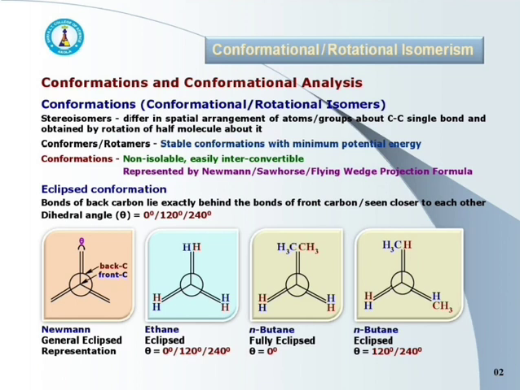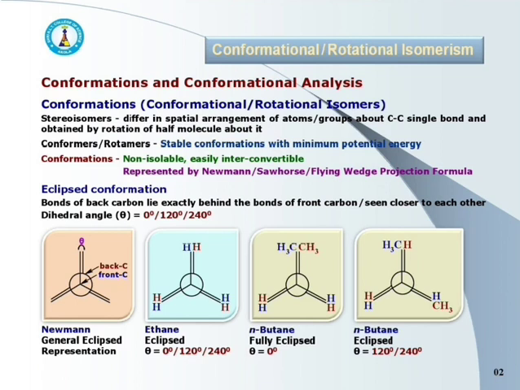Now see the last structure, which is obtained by rotating the half molecule about carbon-carbon single bond of third structure by 120 degree. In this structure also the bonds of back carbon atom are exactly behind the bonds of front carbon atom, but there is change in position of hydrogen and CH3 group.